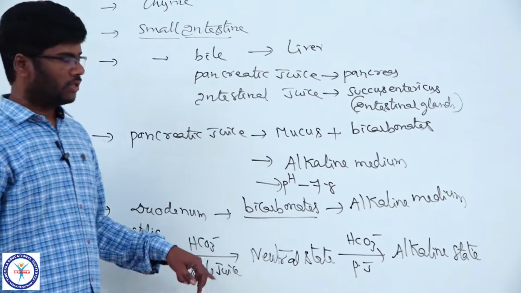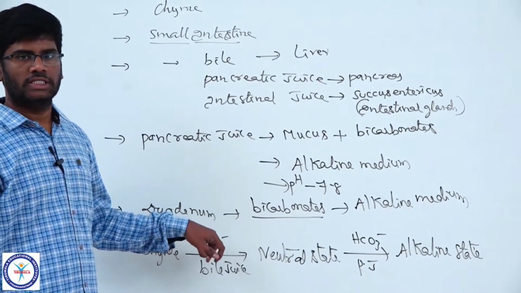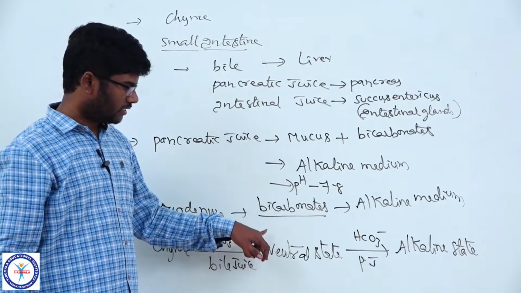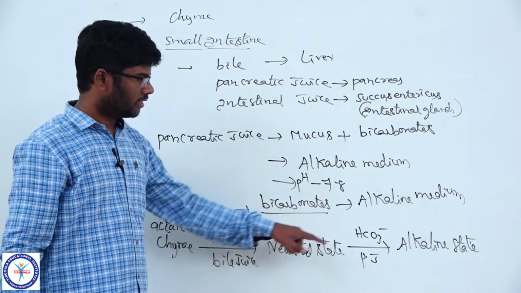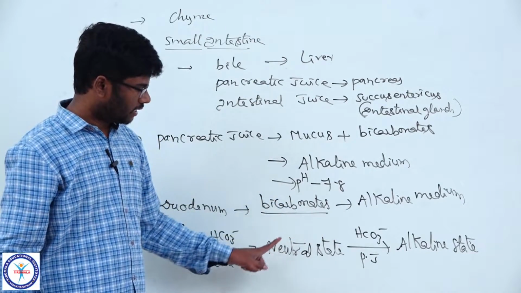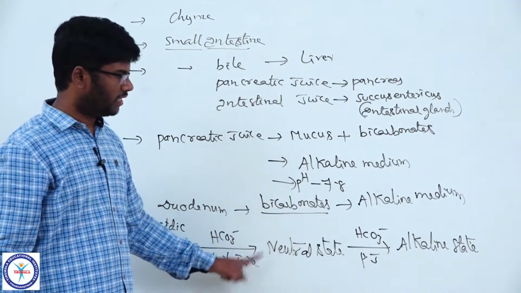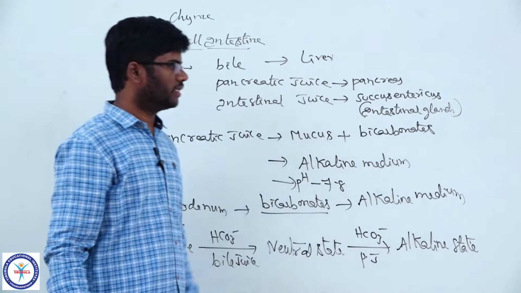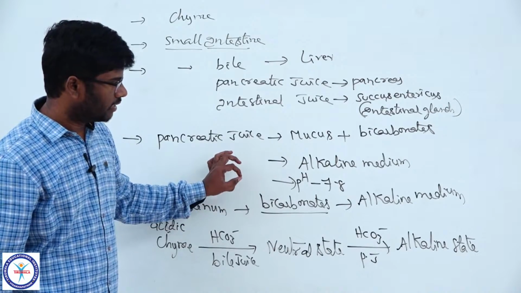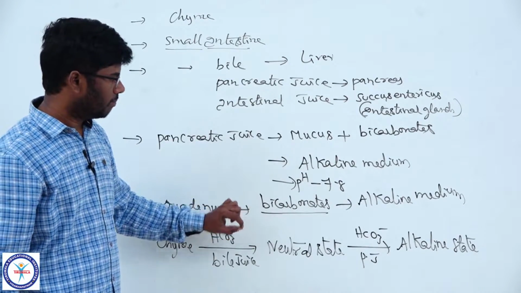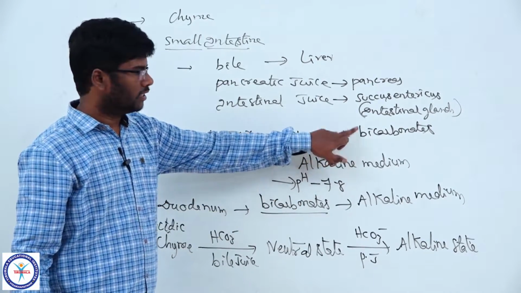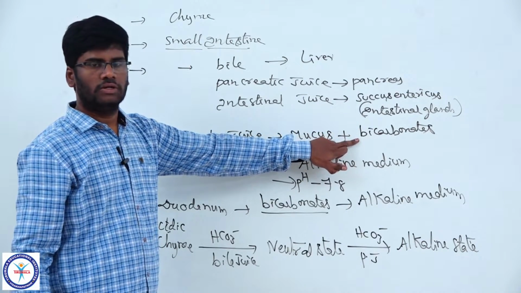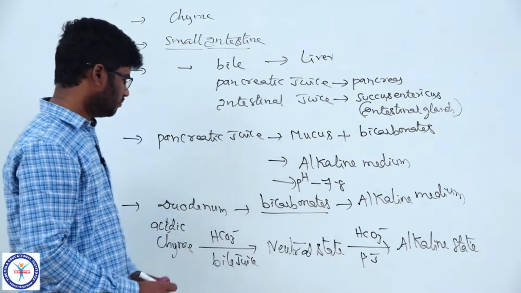In the stomach, protein digestion occurs in an acidic medium, whereas in the small intestine, the digestion of food materials occurs in an alkaline medium. The reason is that intestinal enzymes and pancreatic enzymes are very active in the alkaline, basic state. They become inactive in the acidic state. That's why the acidic contents of the food must be neutralized by the bicarbonates. These bicarbonates are produced by the saliva, gastric juice, pancreatic juice and intestinal juice.